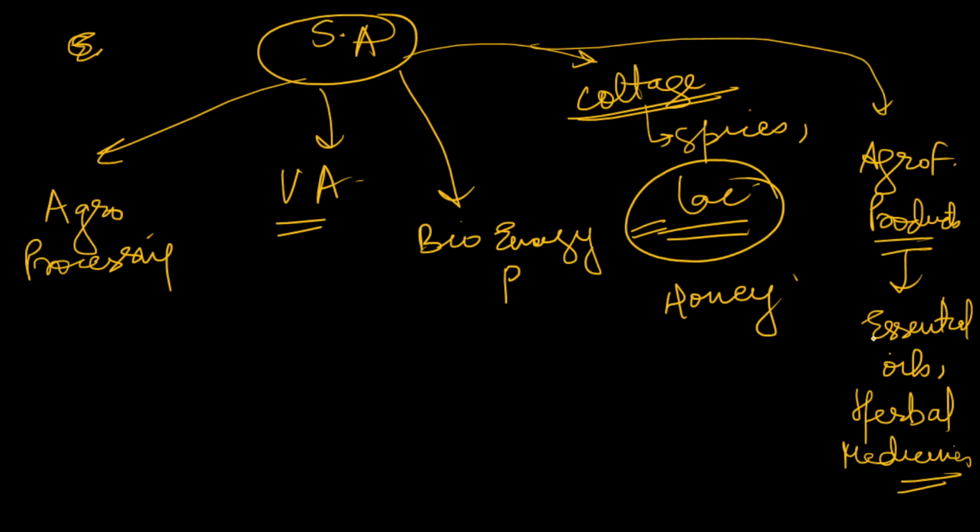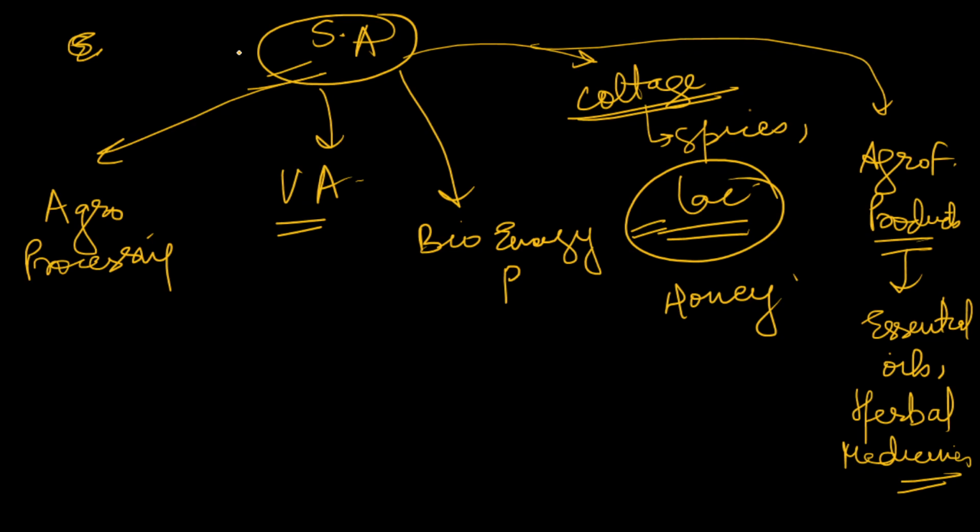So these are the things which can be encompassed into the broader term secondary agriculture. I hope you understand what it is: value addition and processing of products of primary agriculture, so that we get good shelf life and good market return. That is known as secondary agriculture.